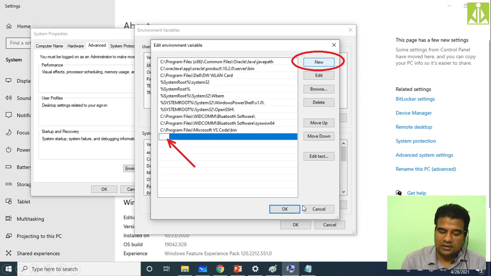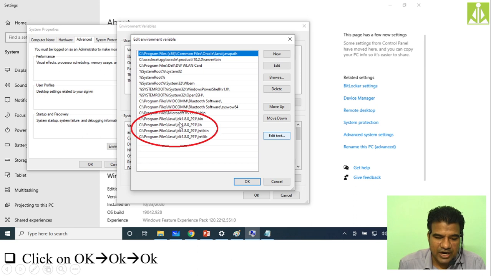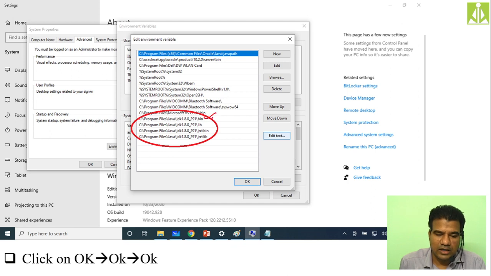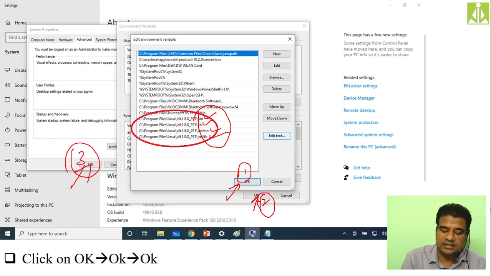So that I have done. Here you can see inside JDK we have added bin, inside JDK we have added lib. One bin folder, one lib folder. Then inside JRE one bin, inside JRE one lib. So overall 4 directory locations I'm adding to this path variable of system variables. Then click on this OK, then this OK, then finally this OK. 3 times you have to click the OK button. First this one, second this one, and finally the third one. With that we have done the path setting.